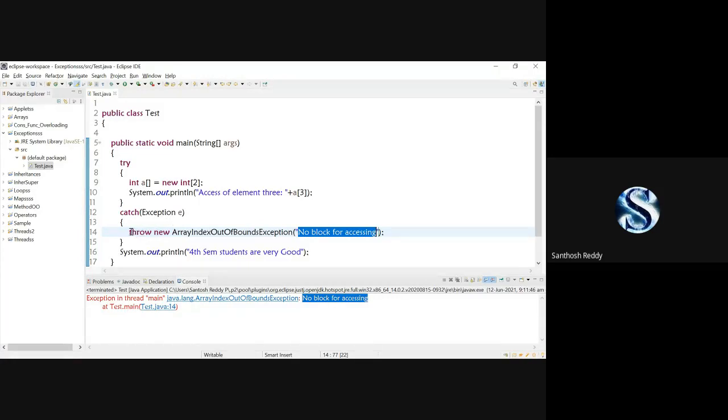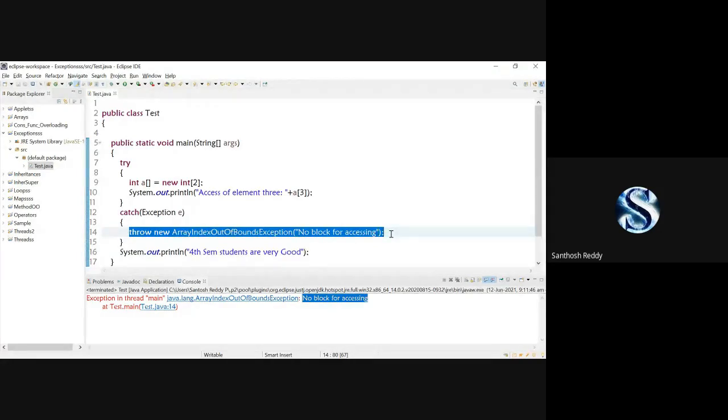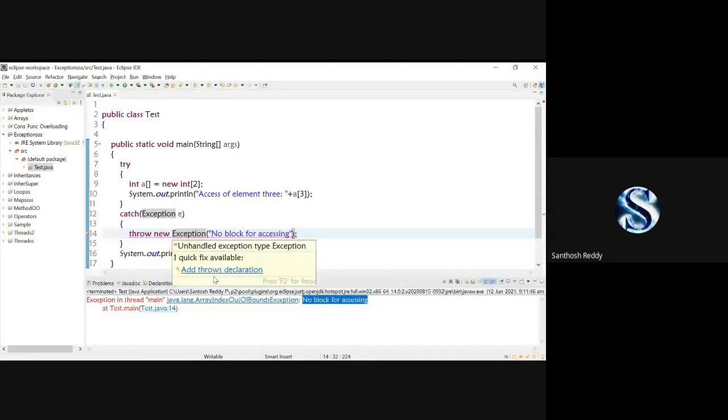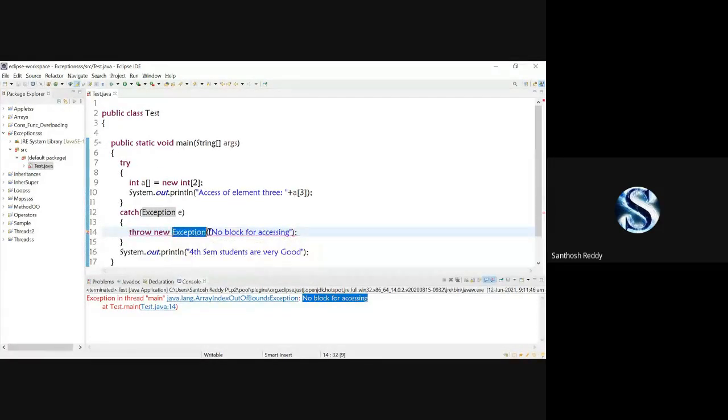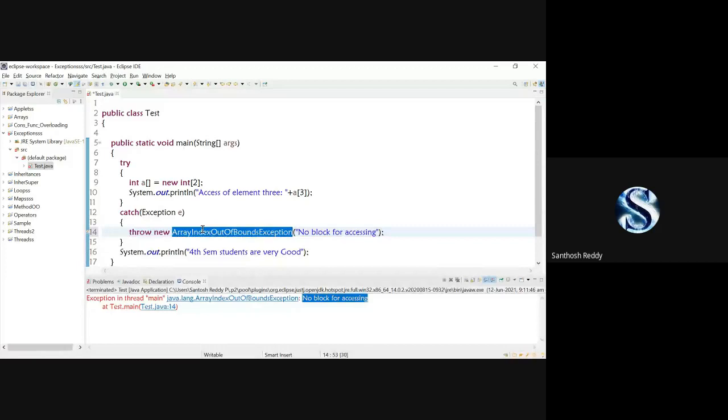Whenever we are using the throw keyword, we are going to make use of an explicit class. Explicitly, for whichever class we have to pass a message, we use that class. For example, if I pass here throw new Exception, save the code. Now we are not going to get this. We have to come up with the specific classes, where Exception is a general class. So for that we are not going to get that. We can show it with the other keyword.